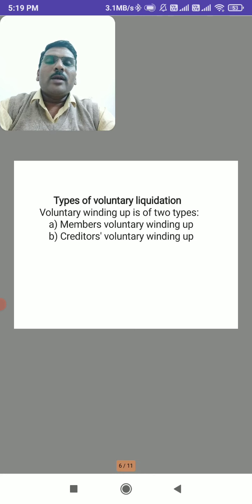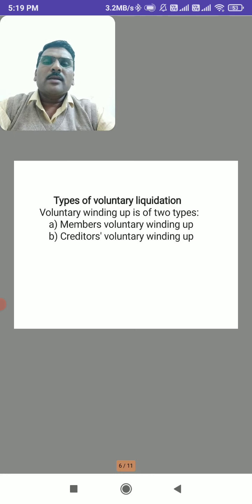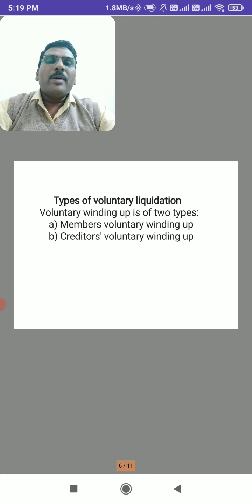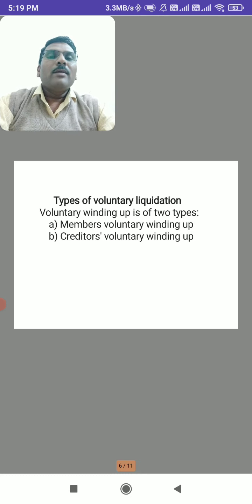Types of voluntary liquidation. Voluntary winding up is of two types. One is members' voluntary winding up. In voluntary winding up, we have seen that all the members come together and decide to close the business. Without intervening the court, they will not approach the court about the winding up of the company. Members' voluntary winding up means